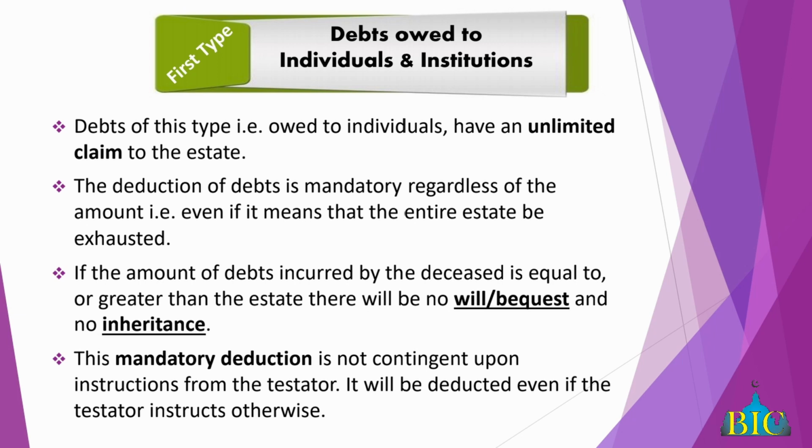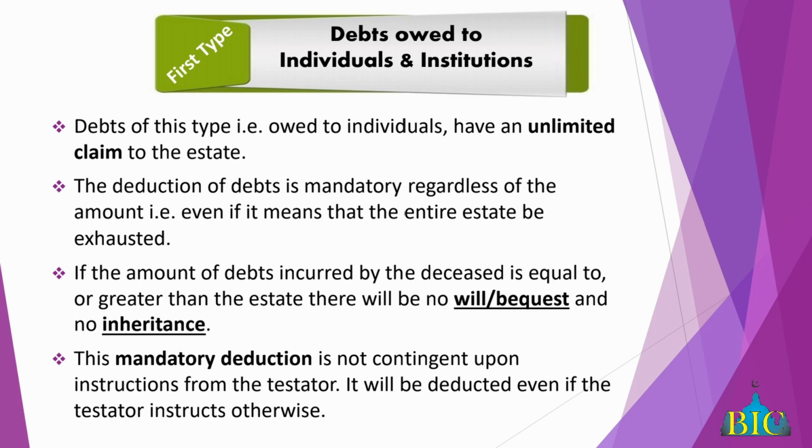What is meant by unlimited claim? They can devour the entire estate. If the deceased left behind $10 million, and his debts are $10 million, then there is no will, no bequest, and there is no inheritance in that estate.